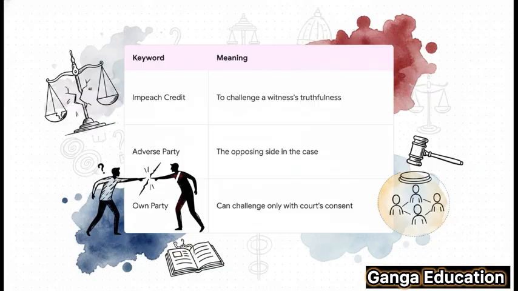When you hear impeach credit, it literally just means to challenge how truthful and reliable that witness is. The adverse party is simply the opposition in the case. And with consent of court is a really big deal. It means you can't just turn on your own witness. You have to get the judge's okay, which usually happens if your witness suddenly becomes hostile and starts hurting your case.